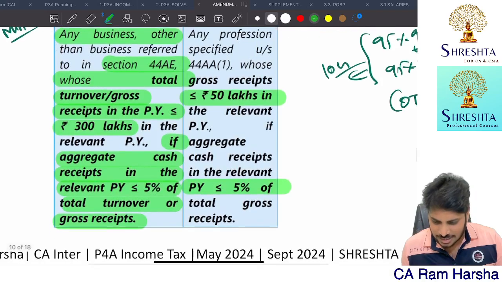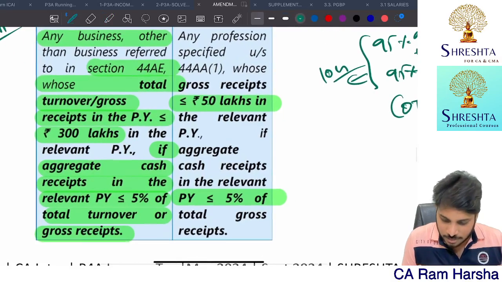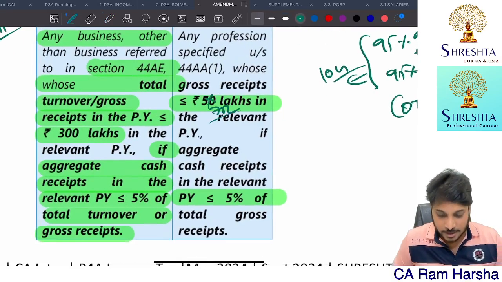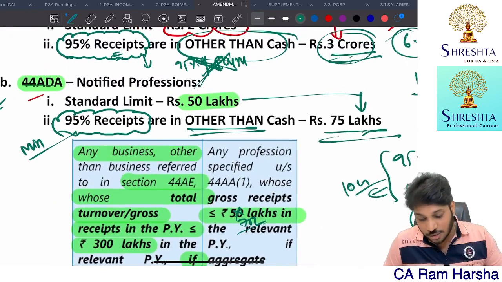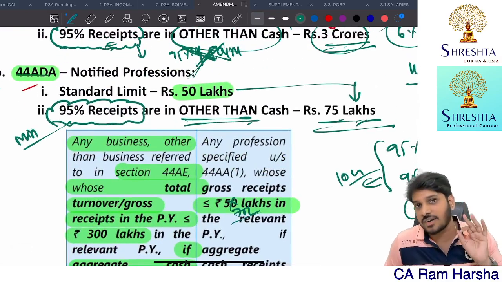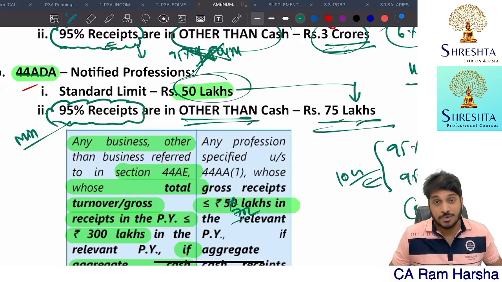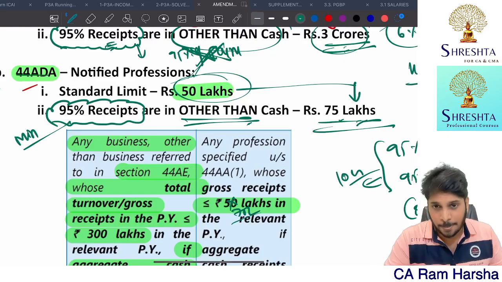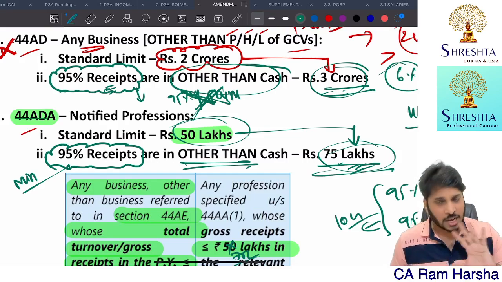Actually here there is a slight mistake. So whose gross receipts here, actually it's a diagrammatic mistake, is 75 lakhs. Getting it? So for those assessees whose 95% of the receipts are minimum in other than cash, 75 lakhs is the limit. Normal limit is 50 lakh. So this is the amendment under business or profession. So this 75 lakh is the limit. Fine. I hope you are clear on this.